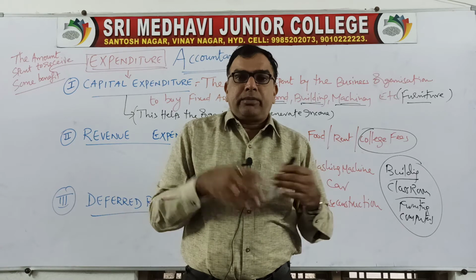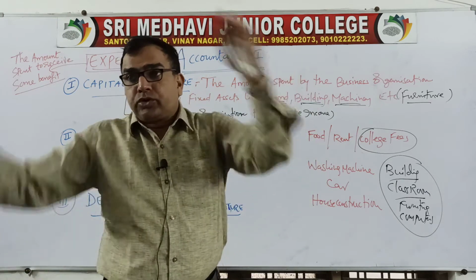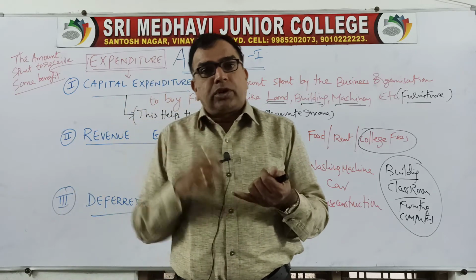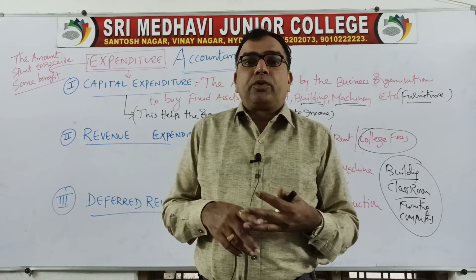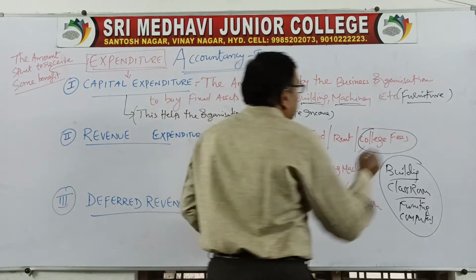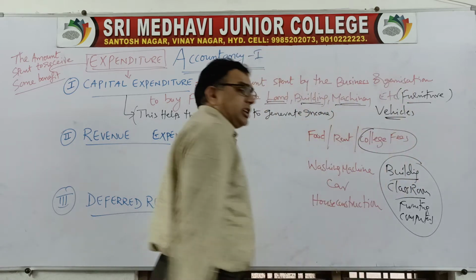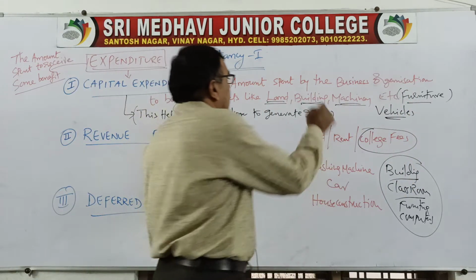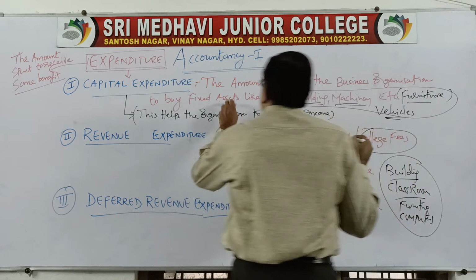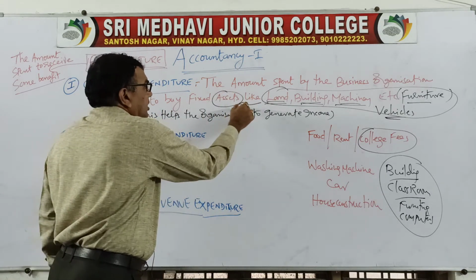Once the students have taken admission into your college, you cannot make them study on the road, no. So you should have a lot of infrastructure, like furniture, and before that a building, boards, computers. Even vehicles will come under here. Furniture, vehicles, motor vehicles, all will come under assets. In short, we can say that all these, land, building, machinery, furniture, etc., are called assets. That's what I have mentioned here.